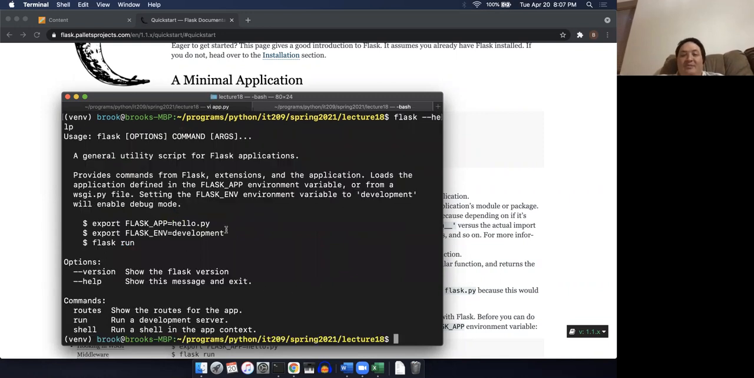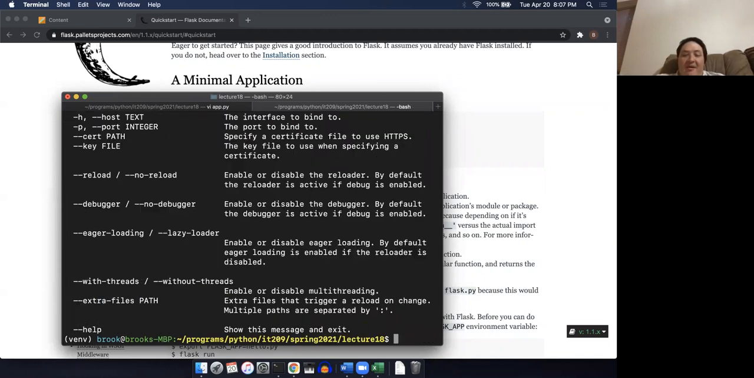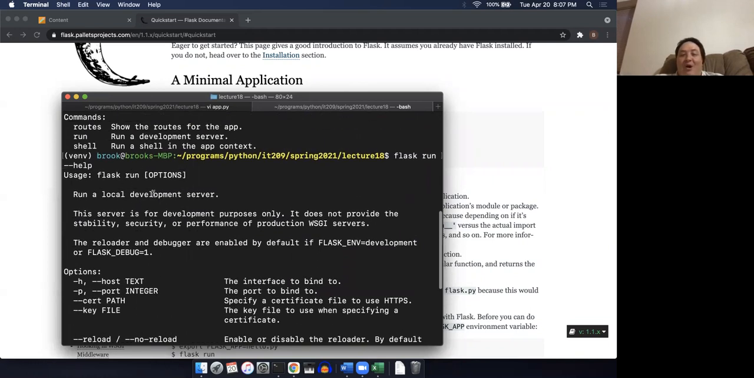So you can see here are some of the different options that talk about how you run Flask. In particular, here are some of the commands: there's routes, run, and shell. Run is the one that we're going to use. And if you want to get more help on one of these commands, you can do flask run --help. And now here are all of the things that you can pass to flask run.